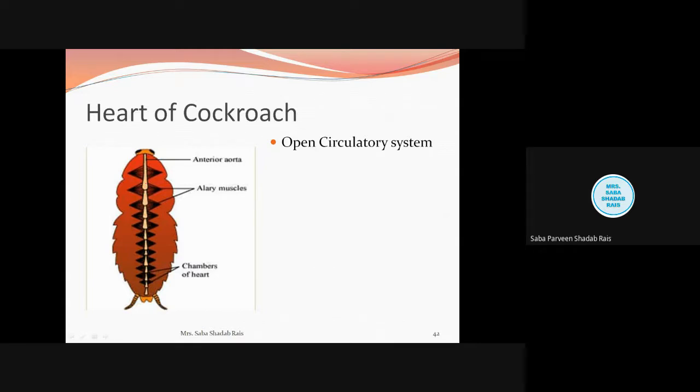Now let us come to the point of interest, the heart. When we talk about the heart, it consists of 13 muscular chambers. Important point, note it down. The heart consists of a series of 13 muscular chambers.